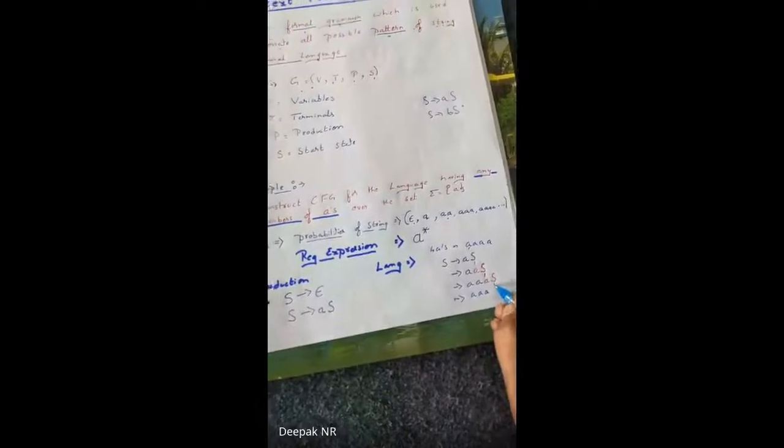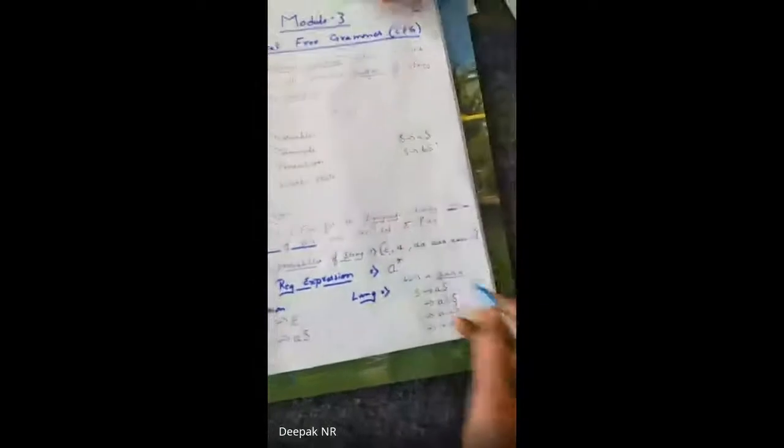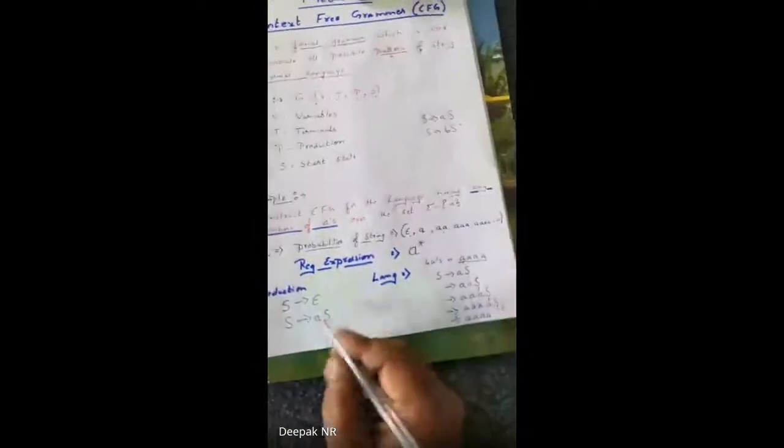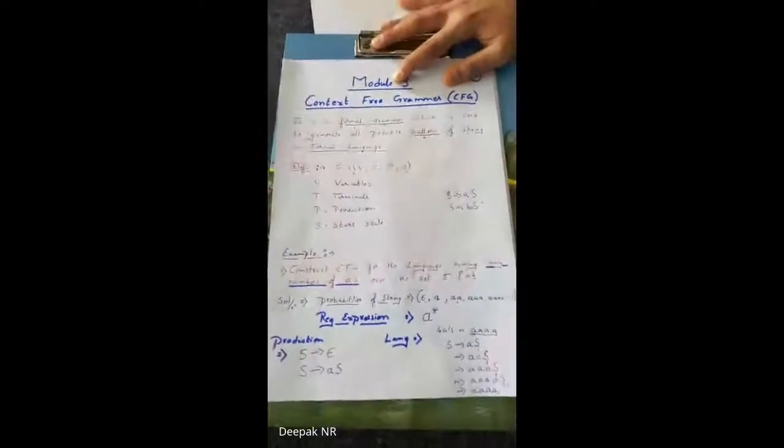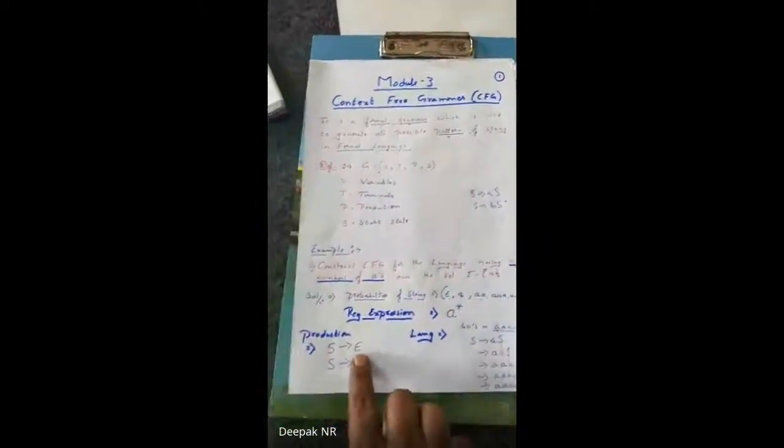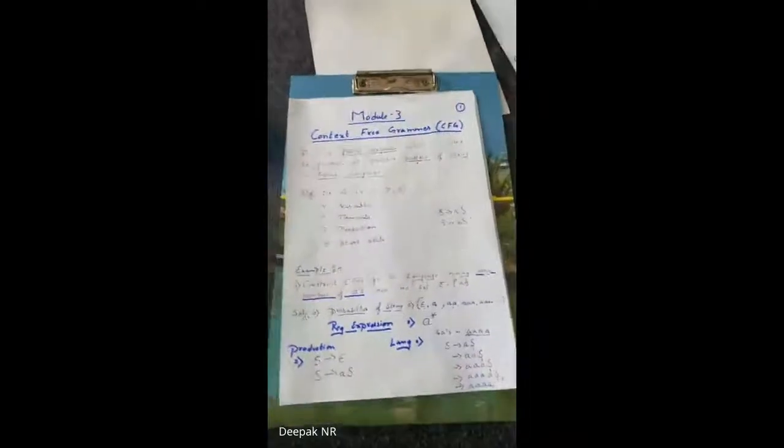Okay, so 1, 2, 3 A's have been done. Instead of this S, what do I have to write? I need one more A. So I write here AS. As my target is to get 4 A's, 4 A's have been done. So I will stop the production. This S I replace with epsilon. This S I replace with epsilon. So I will not write epsilon here, and this is the end of the string. Is that clear, guys? For the given question, n number of A's, this is the production and this is the language produced. Clear?